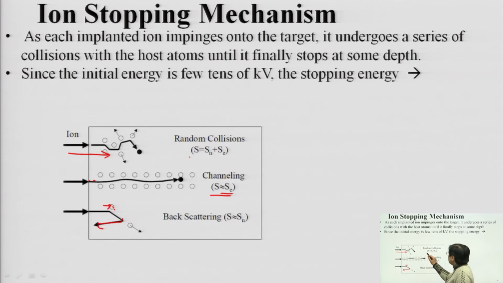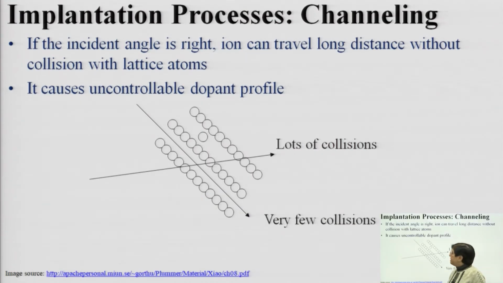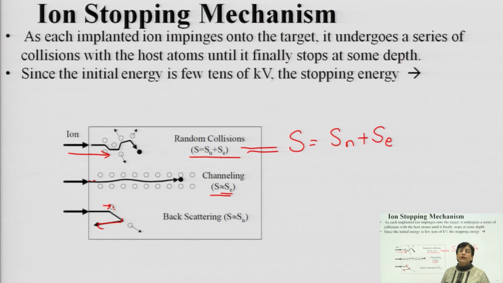There will be random collisions inside the bulk, and the total energy of these collisions will be calculated by the energy involved in the nuclear stopping and the energy involved in the electronic stopping. So, total energy will be divided into two. You need to consider these two phenomena when you are understanding this particular process.